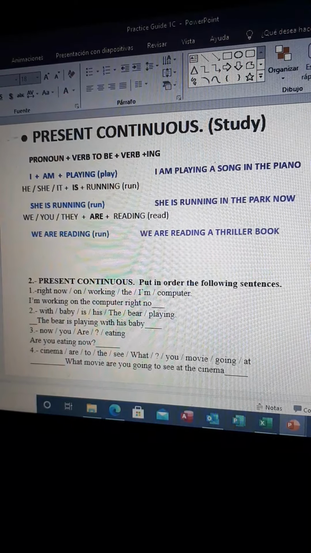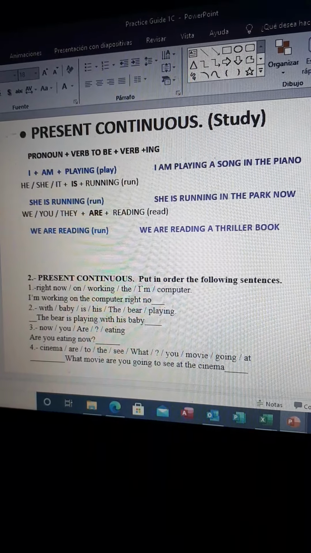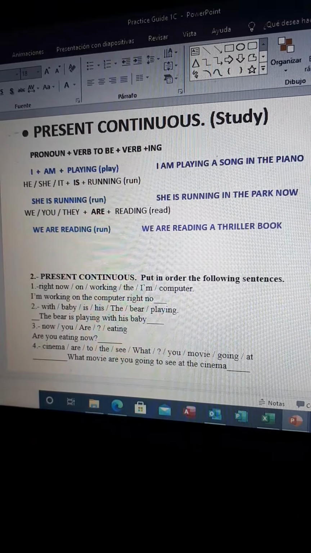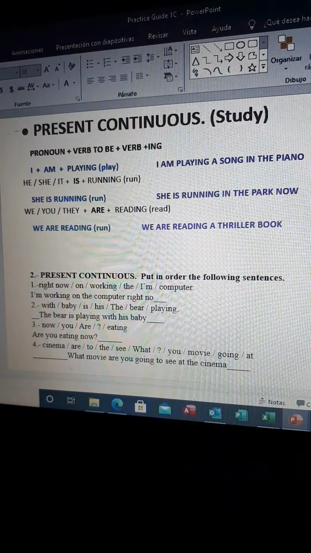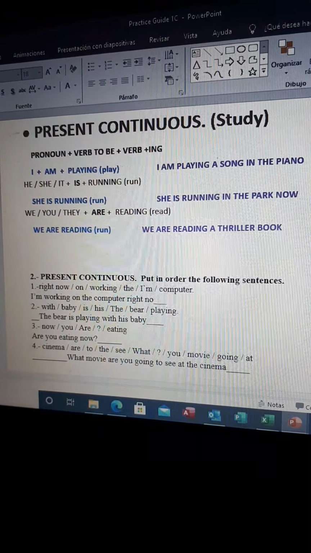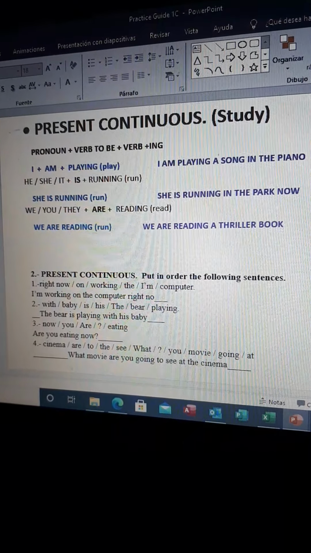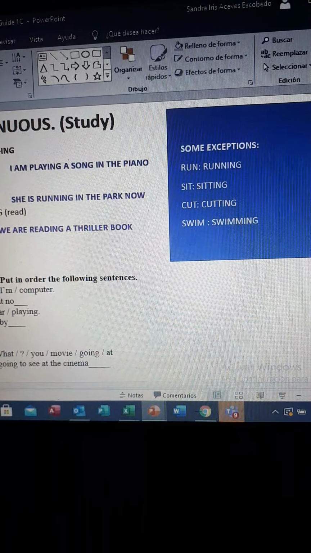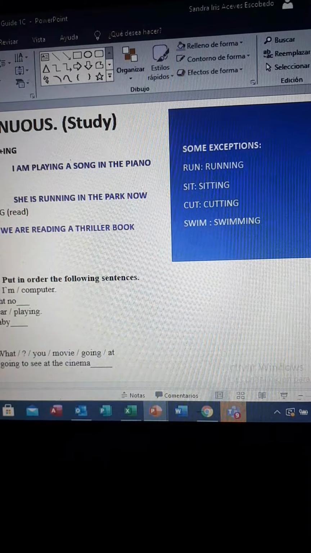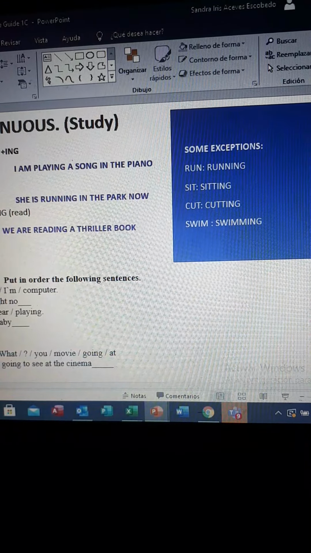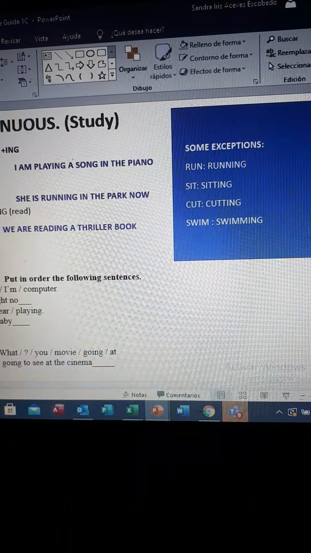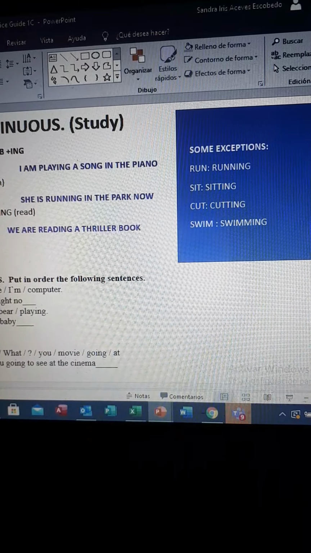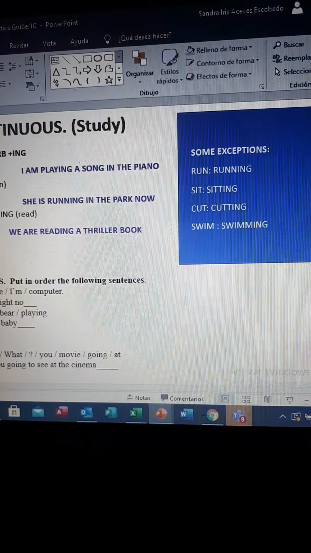Okay, then we have more information. Okay, for I is I, and then am, and then the ing. If it is she, and then is, and then the action with ing. If it is plural, we plus are, and then the action with ing. And just for saying some examples, remember that if the word is one syllable, like run, sit, cut, or swim, and if it is a vowel before a consonant, you have to duplicate the last letter. Running, sitting, cutting, swimming. Okay, and we have many more.